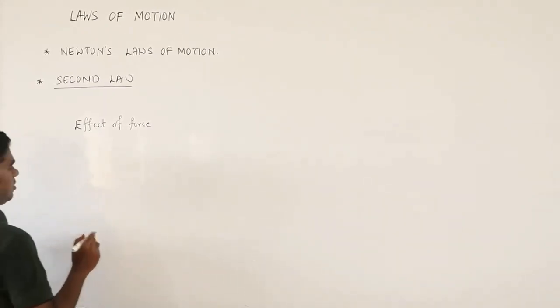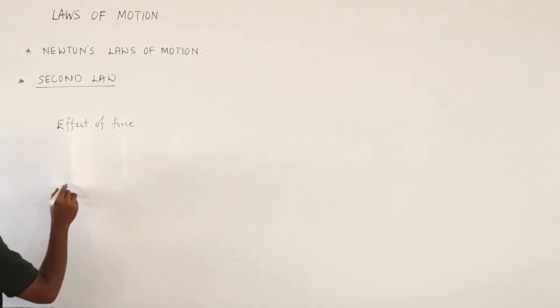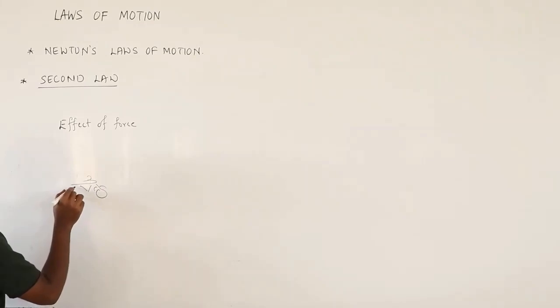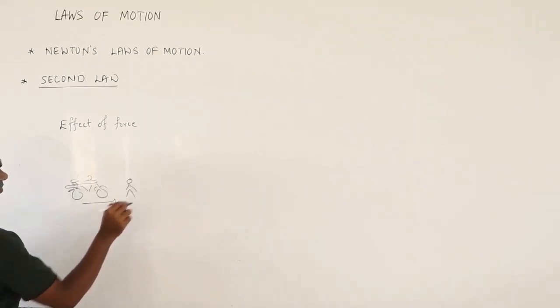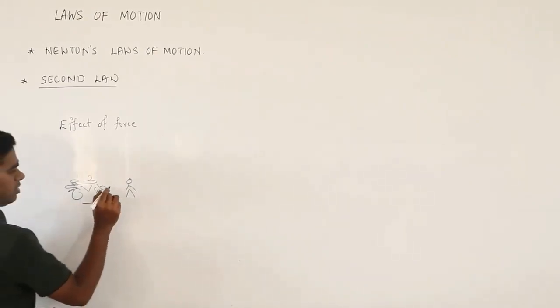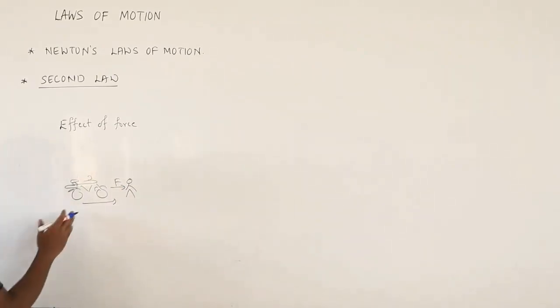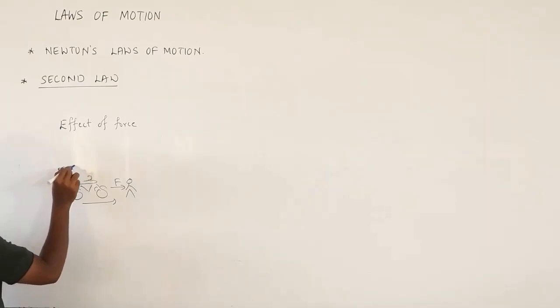Suppose there is a bicycle, and this bicycle goes and hits a person. What will happen? The effect of force may be less, because it's a bicycle, because its mass is less.